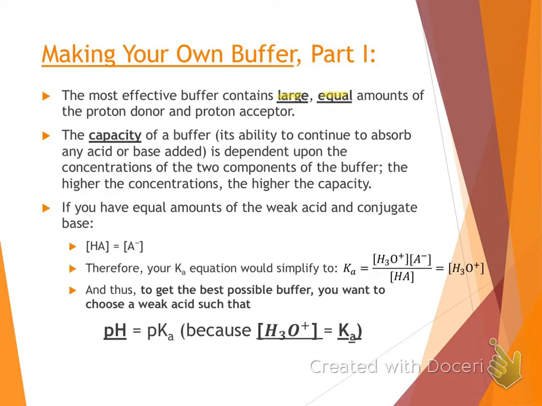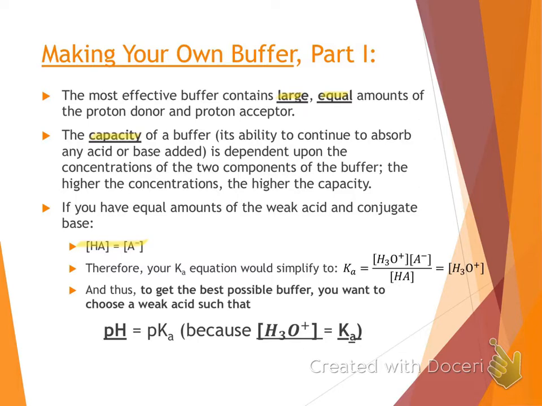We need large amounts because that's going to increase the capacity of our buffer. The more of our acid and base we have within our buffer, the more that it's able to neutralize. We also want to have equal amounts of our weak acid and its conjugate base, or vice versa.